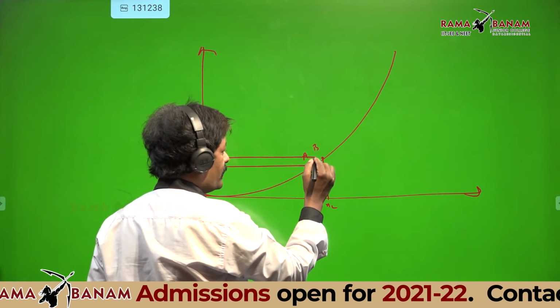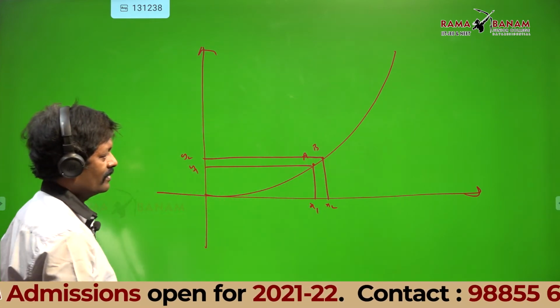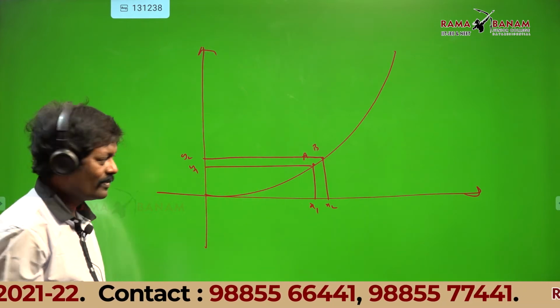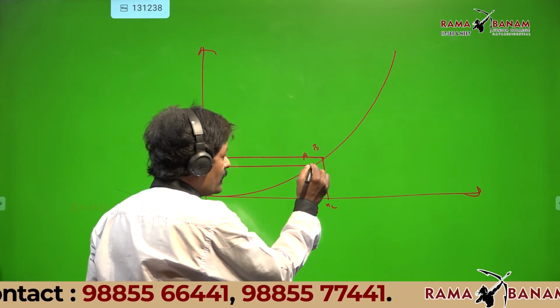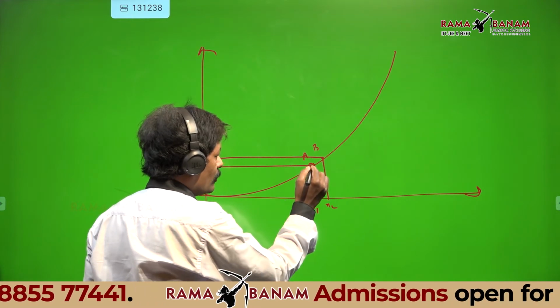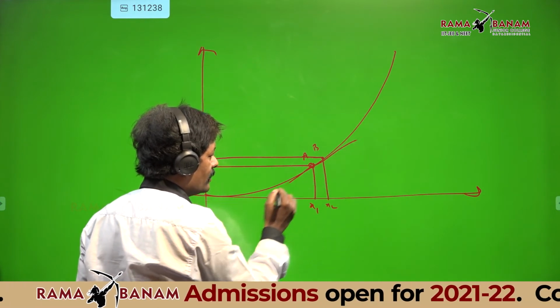Now I brought B very close, no? Check there. Yes, sir, B came very close. Now I will draw one tangent at A.